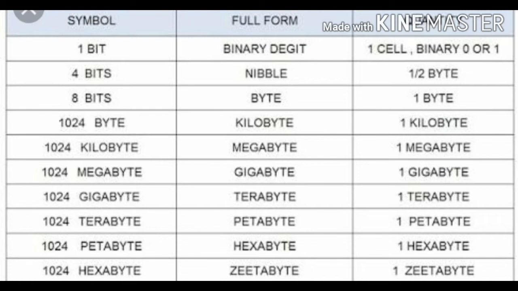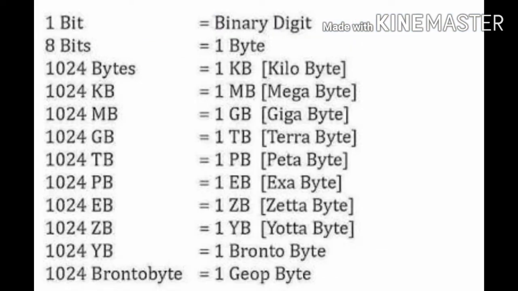Second term is byte. A byte is a combination of 8 bits arranged in a particular sequence. Each sequence represents a single character, symbol, digit, or letter. A byte forms the basic unit that is used to measure the storage capacity of a storage device.